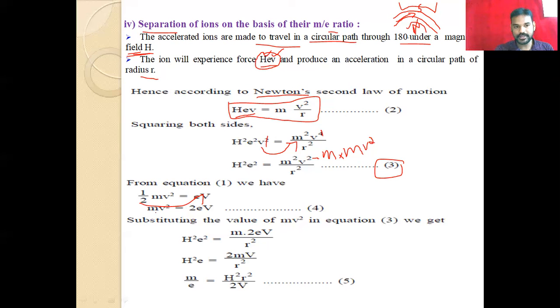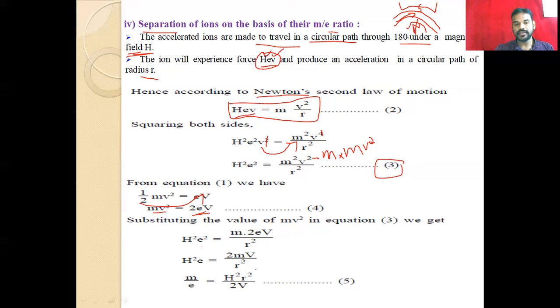So instead of mv square, we can write 2eV from equation number 4. Equation number 3 then changes like this: h square e square is equal to m into 2eV divided by r square. Here r is the radius.